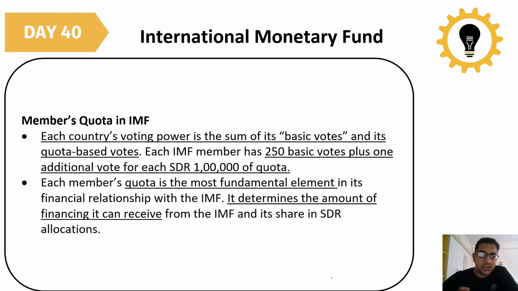How is this done? Each country's voting power is the sum of its basic vote, which we have given equally to each member country, and its quota-based vote. So what is this voting power? Voting power will be equal to your basic vote plus your quota-based vote, whatever quota you have in the IMF.